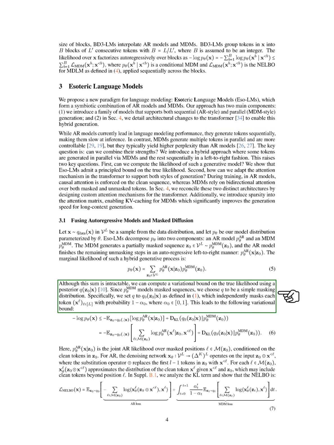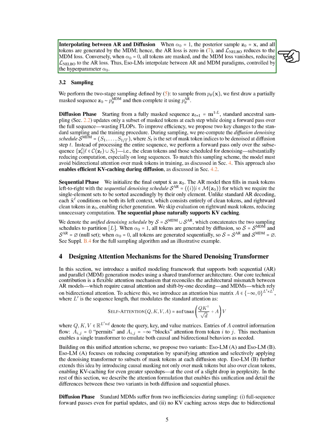Although calculating the overall likelihood directly is complex, we can derive a variational bound using a simple masking distribution. This distribution independently masks each token with a certain probability, leading to a manageable way to compute the likelihood of the hybrid generative process.